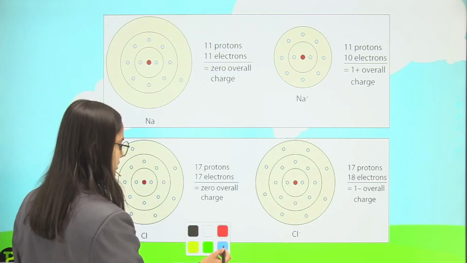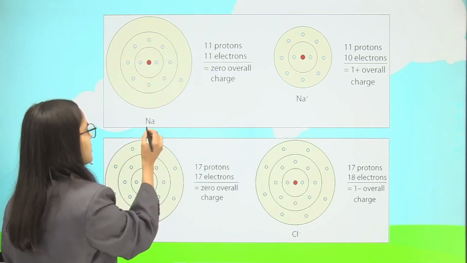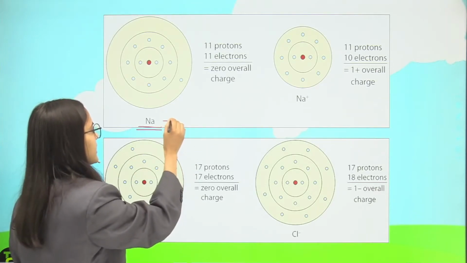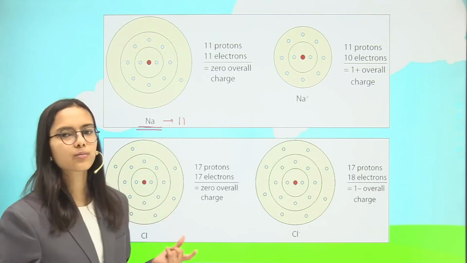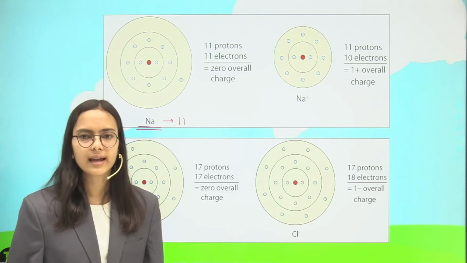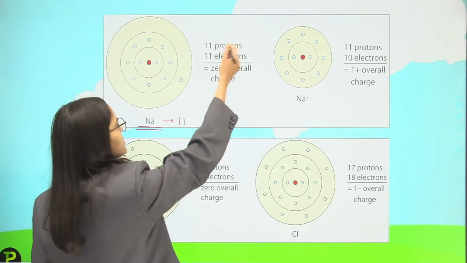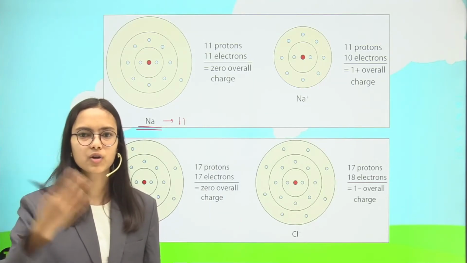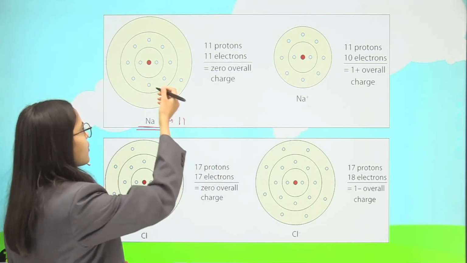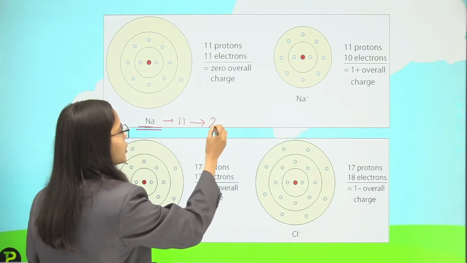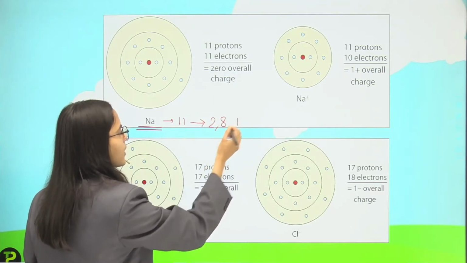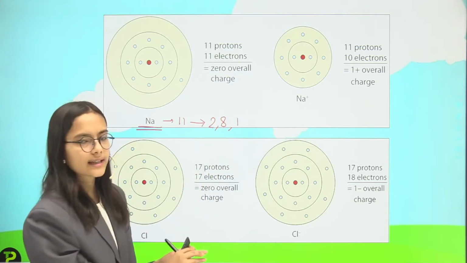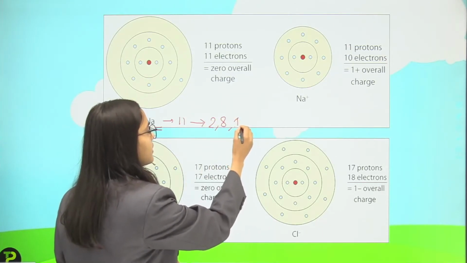So we have here the sodium atom. What is the atomic number of sodium? That is 11. So it will have 11 protons, 11 electrons. That will have overall 0 charge, because the charges cancel out each other. And how is the electronic configuration? It is 2, 8, 1, because I will put 2 electrons first and then 8, then total 10 and then 1 remaining in the last shell.